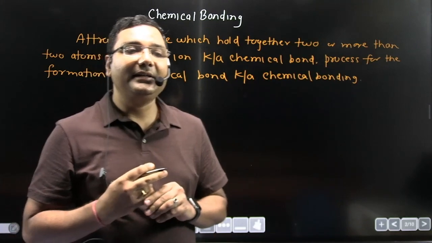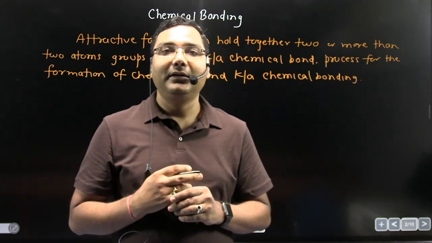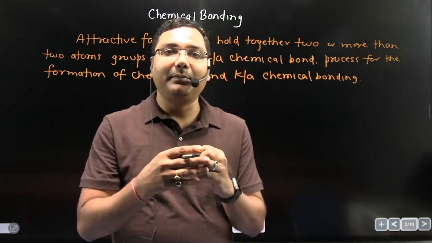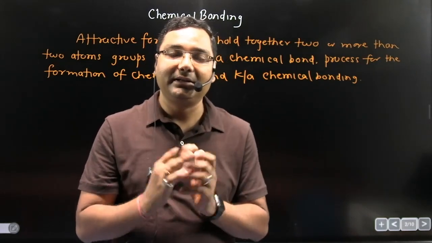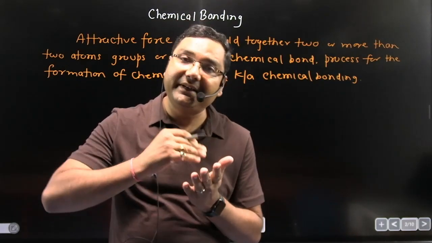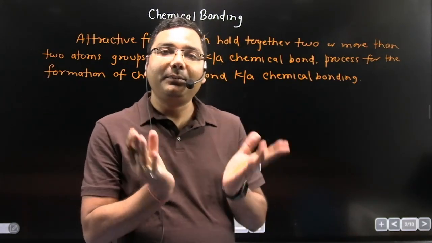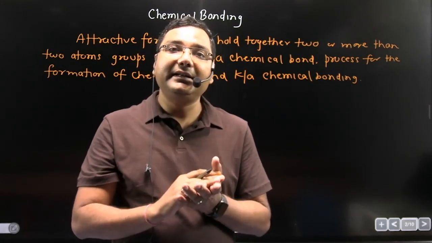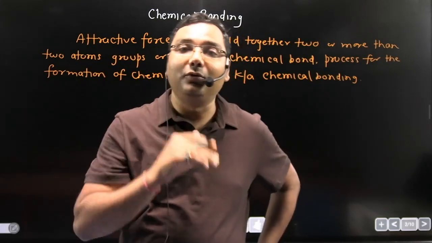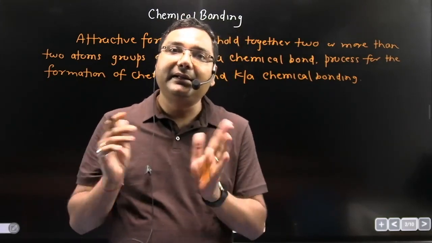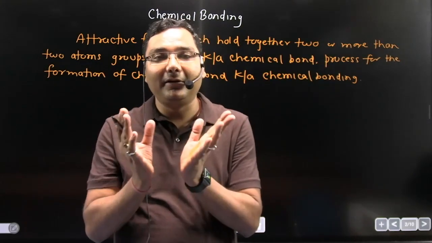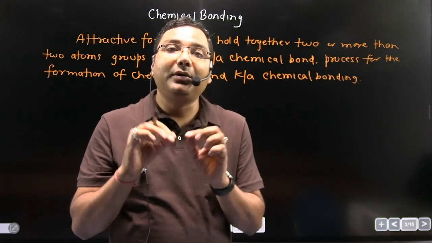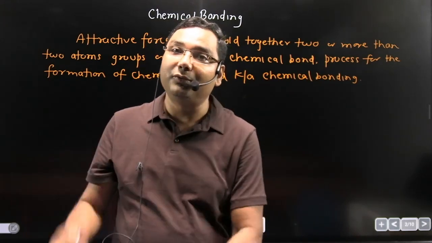Actually, chemical bonding is a process of stabilization. After chemical bonding, a molecule becomes stabilized. Atoms get combined, a molecule forms, and the molecule becomes stabilized, which means energy gets released. If the energy released is more than 42 kilojoule per mole, then I can say there is a formation of a chemical bond. So for the formation of a particular chemical bond, the energy released by the attraction between two atoms or ions should be more than 42 kilojoule per mole.